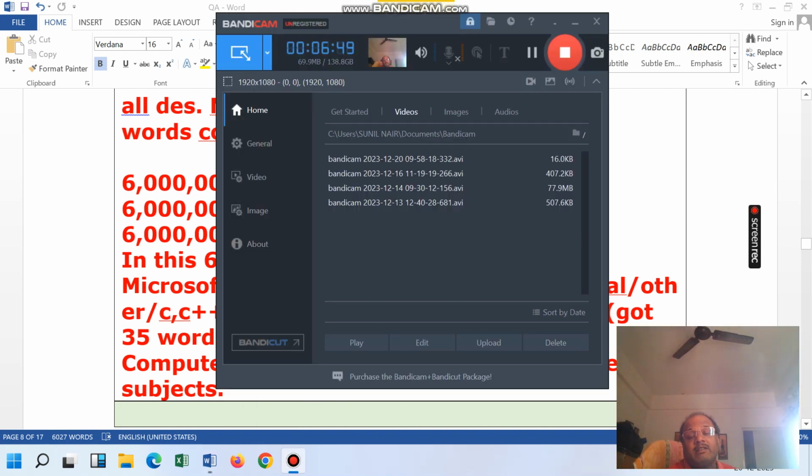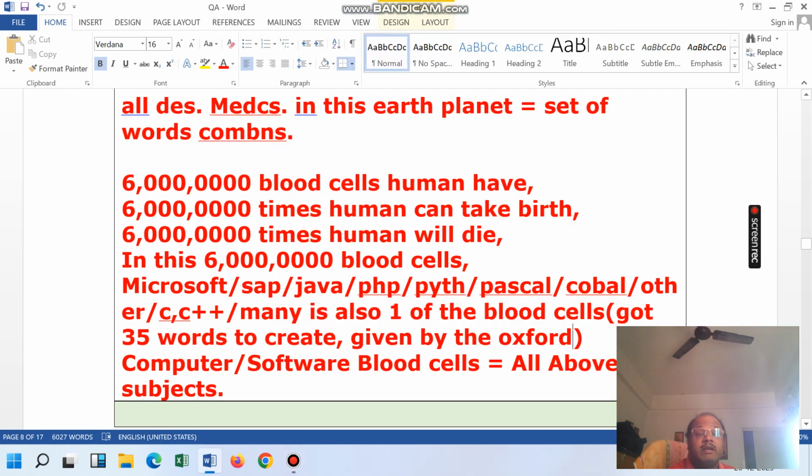It can be in any language. It can be in English, Sanskrit, Malayalam, any. Because Microsoft software has given lots of languages, lots of Gujarati languages also used by the Microsoft operating system.